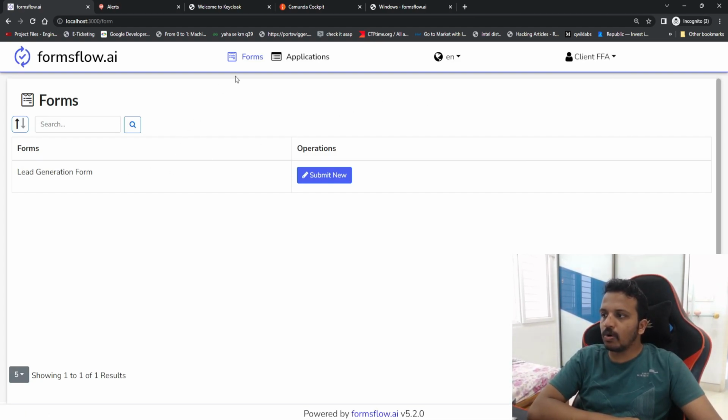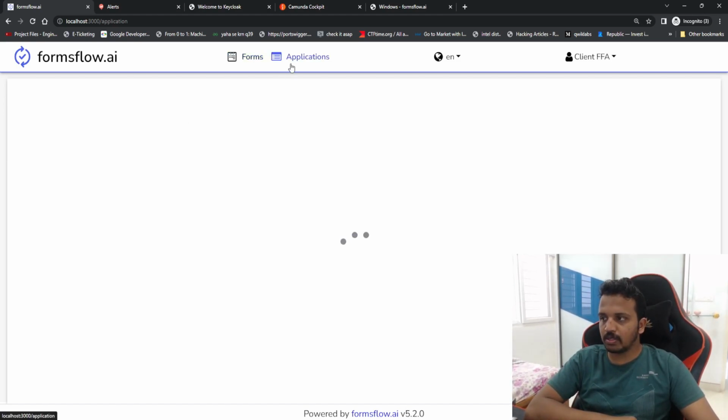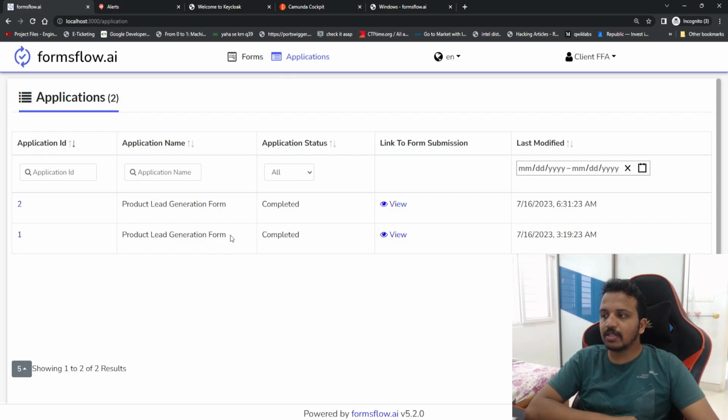So what are forms and applications? I see form is something which is available to me as a client. If I click on this, the only option I have is submit new, but for the designer it was create a new one or edit an existing form. Before I submit, let's see what an application is. As of now, I can see a form that was previously submitted. For every time that you submit a form, a workflow is initiated.